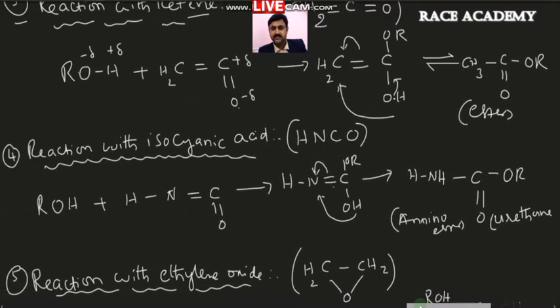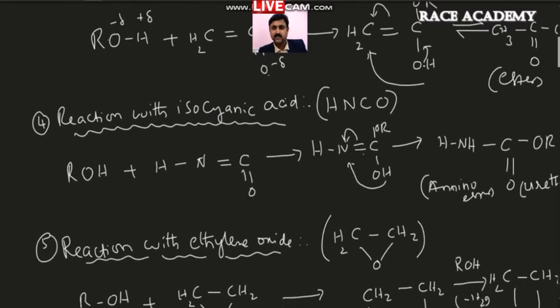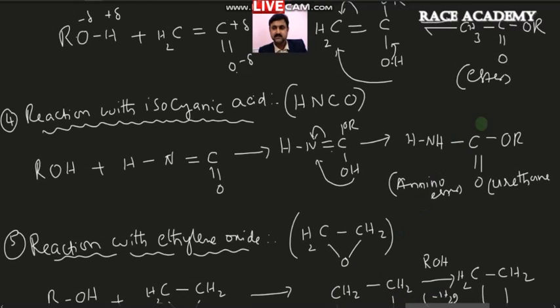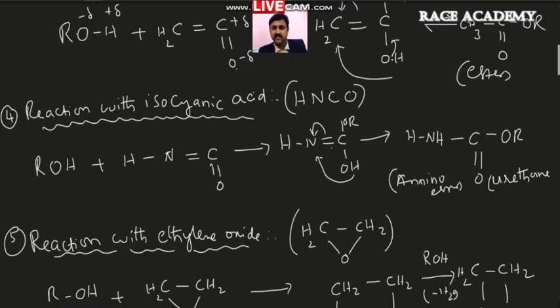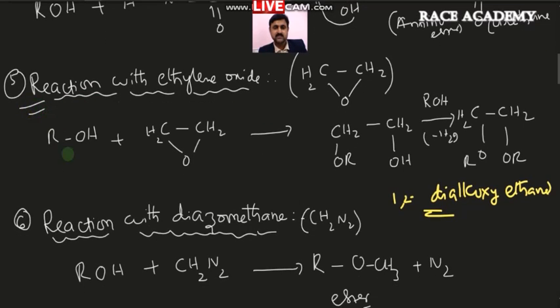After that, the reaction with isocyanic acid we also observed, which is also one of the OH bond cleavage reactions. After that, the reaction with ethylene oxide forms dialkoxyethane, as I told, and the reaction with diazomethane, CH2N2, was also studied. It also forms ester with the liberation of nitrogen gas.